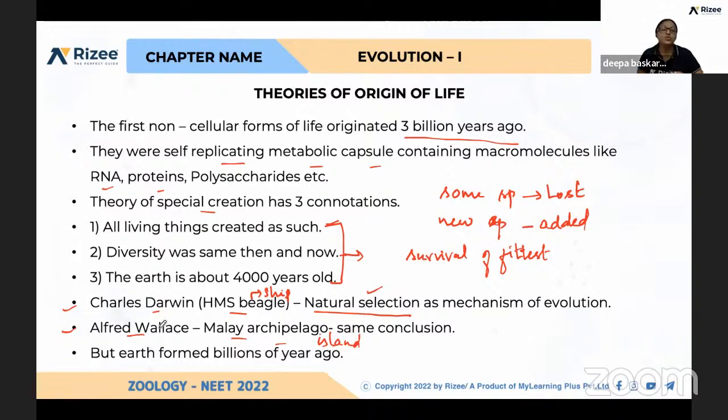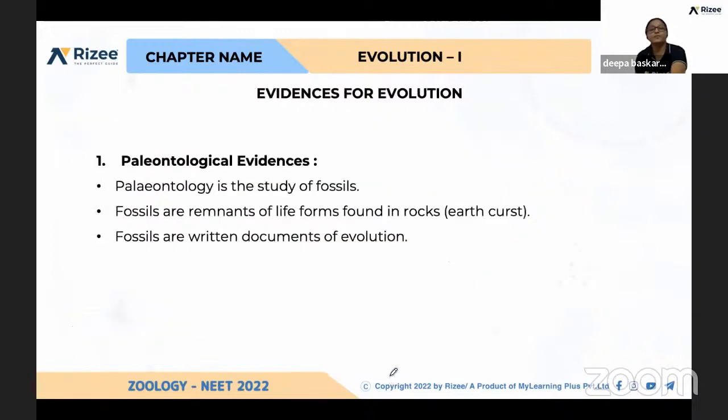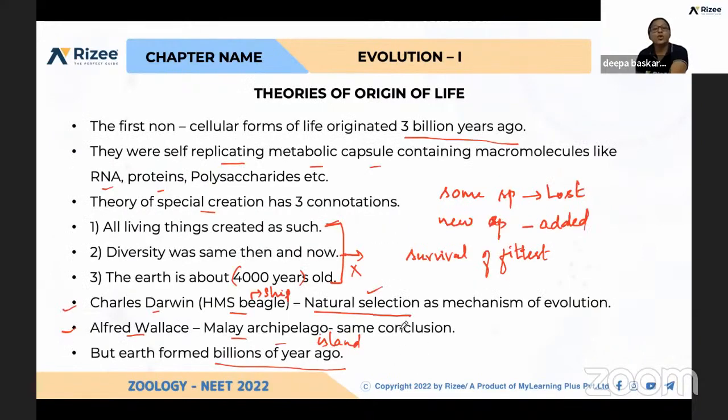But these two scientists concluded that the Earth formed billions of years ago, not 4,000 years ago. So this was not true. Okay. Yeah, so that's all about the theories of origin of life.